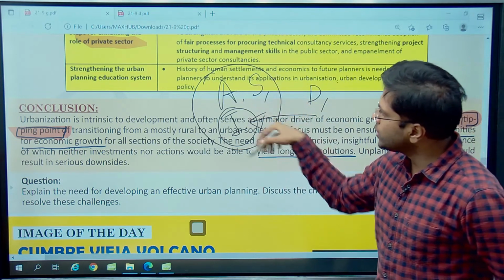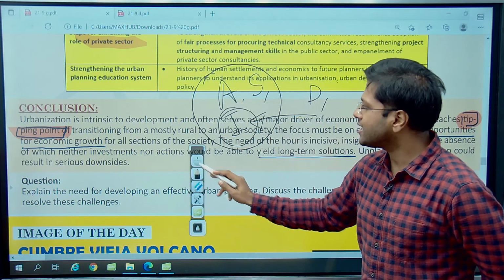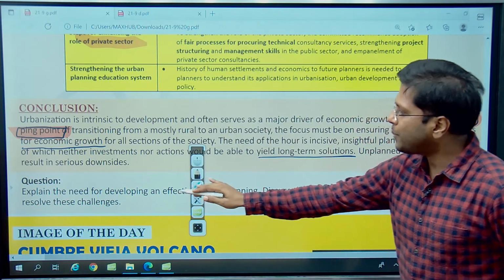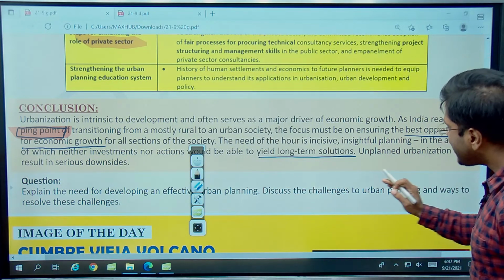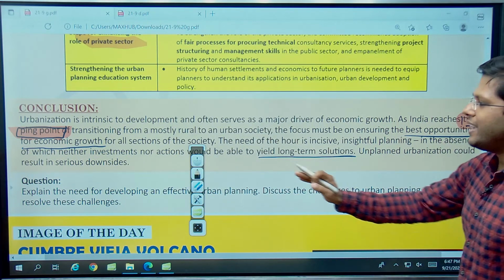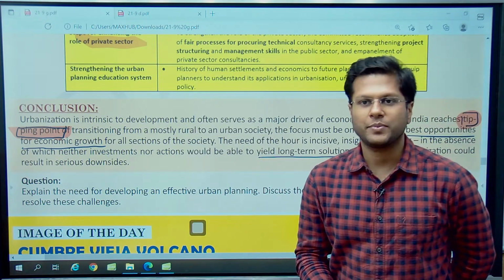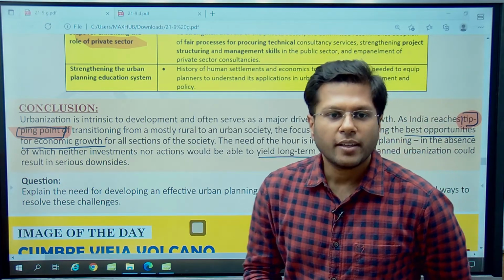So all you got to do is take 30 seconds and after that answer this question. The question says, explain the need for developing an effective urban planning. Discuss the challenges to urban planning and ways to resolve these challenges, right? Now,